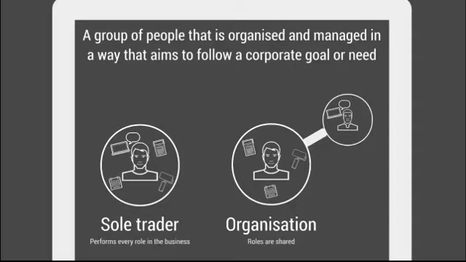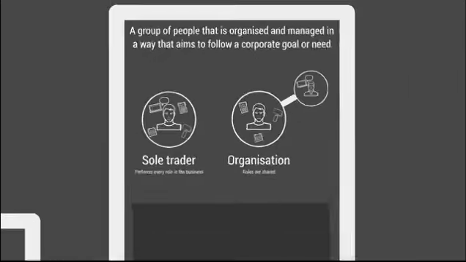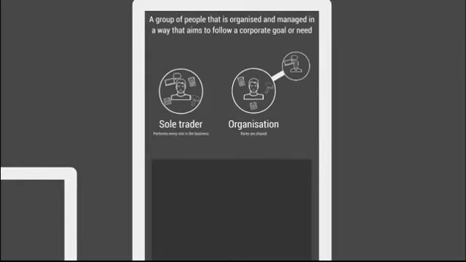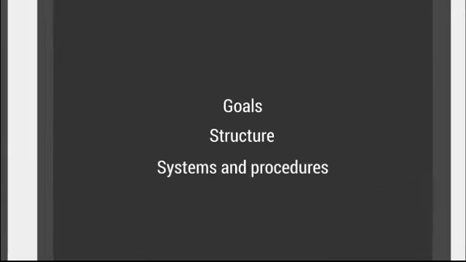So from this, we know there are three key things that all organisations must have: goals, that corporate goal or need, structure, and systems and procedures. Now, all organisations have structure, which is how the organisation's people are organised. All organisations also have systems, which are the processes which ensure all things happen efficiently and consistently. So we said that all organisations have goals.